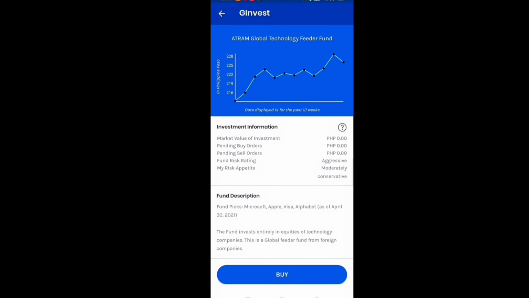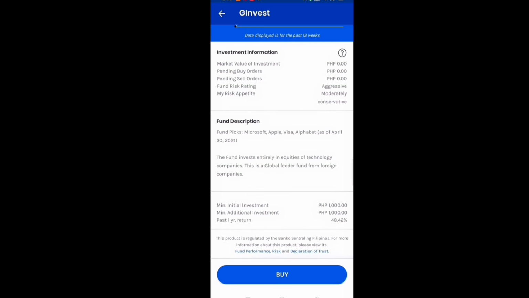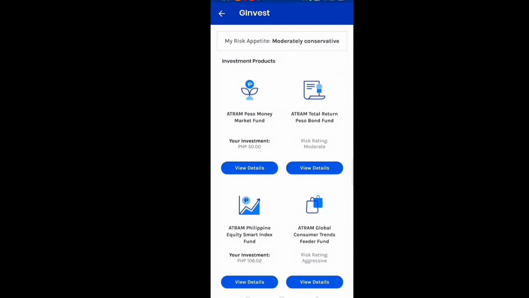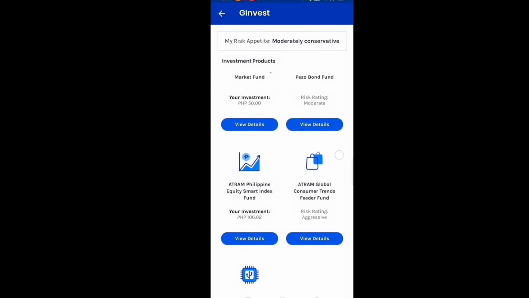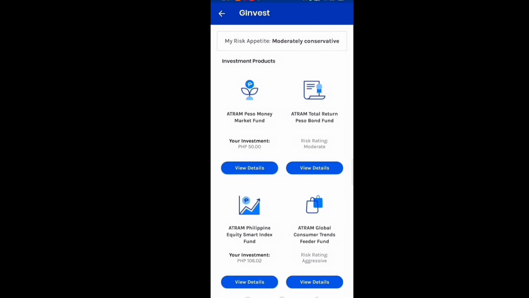Ito naman si Atram Global Technology Feeder Fund. Ang minimum initial investment at saka additional investment dito is 1,000 pesos and yung return niya is 48.42%. So this fund invests entirely in equities of technology companies. This is a global feeder fund from foreign companies also. So ang risk nito is aggressive siya. So yun yung mga 5 investment products under GInvest. And from time to time, sinecheck ko siya kung tumataas ba yung value ng investments ko.